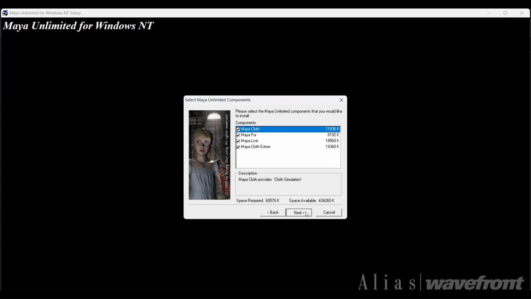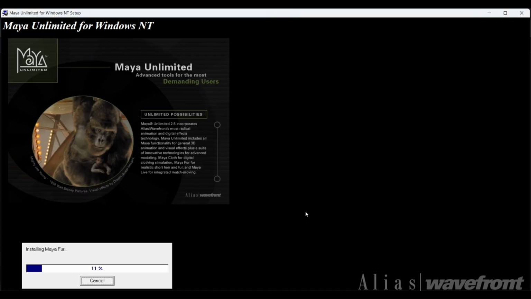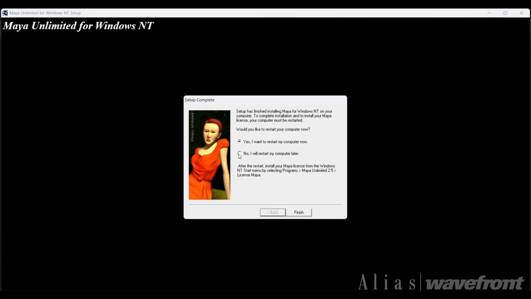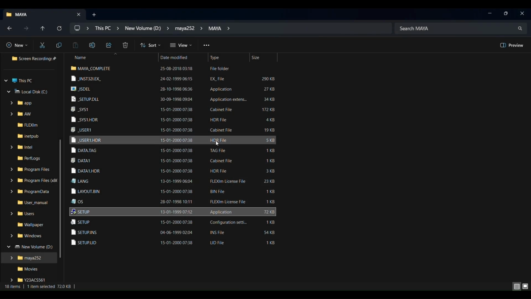Click on Next. Select No and click on Finish. Your software is successfully downloaded.